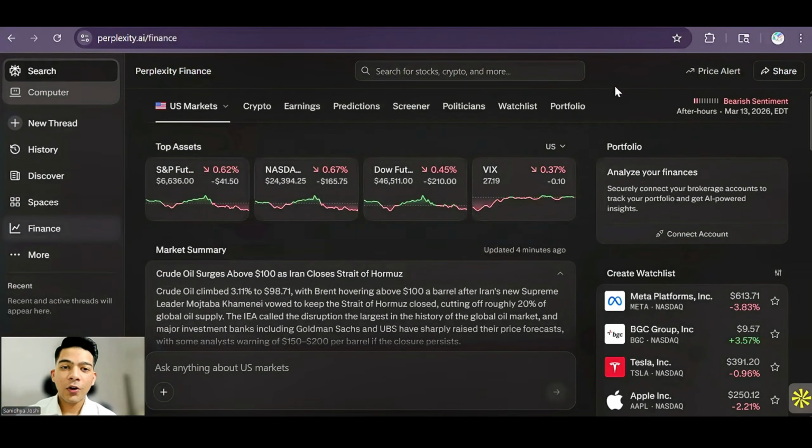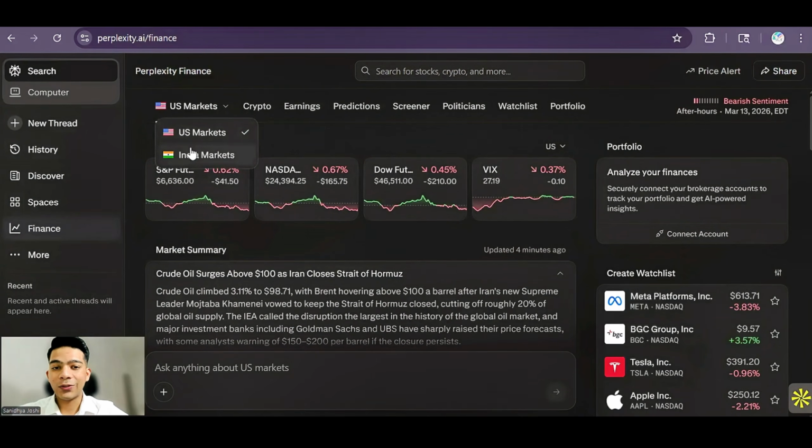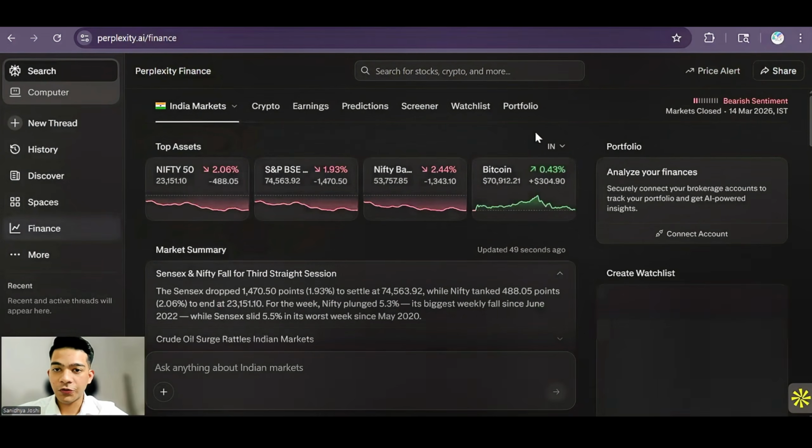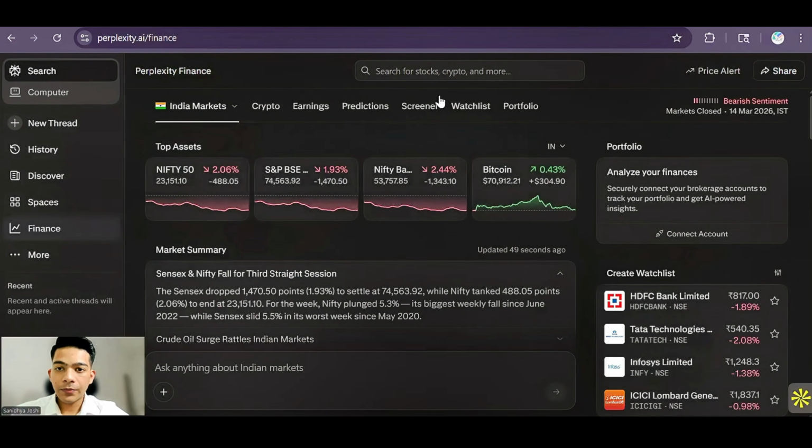Now let me share my screen and show you guys how exactly you can use Perplexity Finance. So here we are on the homepage of Perplexity Finance, and you can see we have two great options, one for US markets and one for Indian markets. On the side, you will be able to see Finance. If you're not able to figure out where to open this, just click on Finance and this page will open. And you'll see here we have two great options for US markets as well as Indian markets, and we'll shift it to Indian markets.